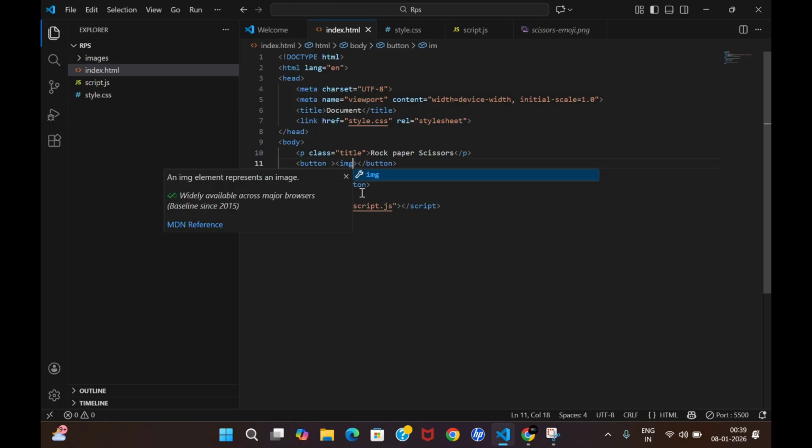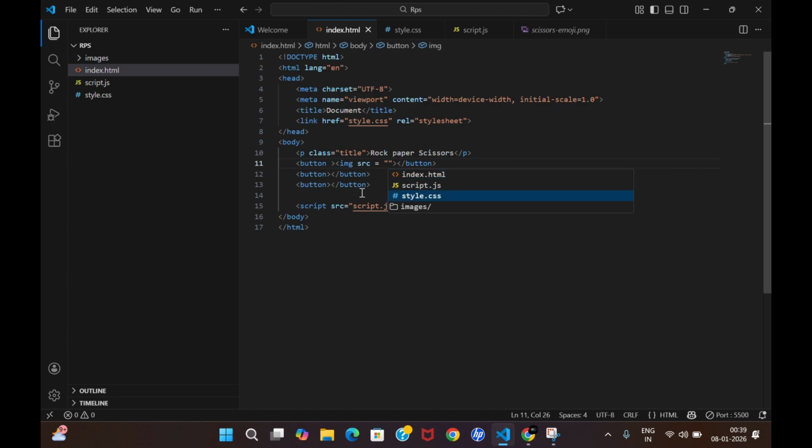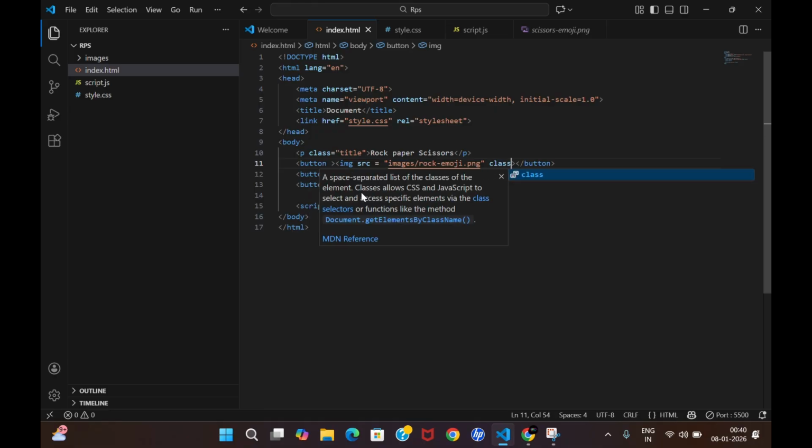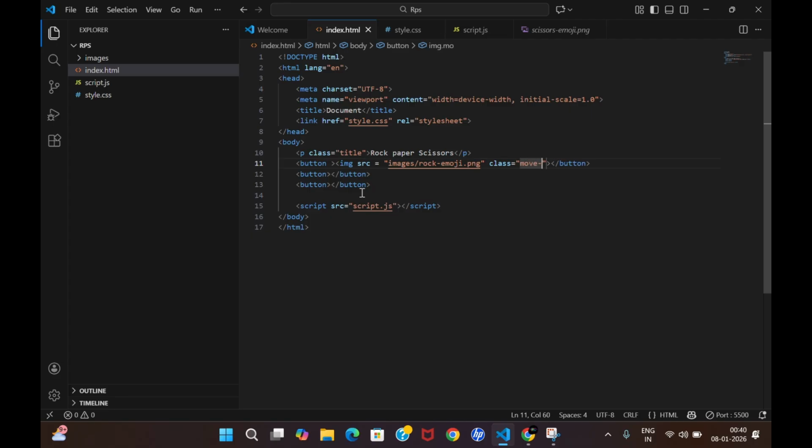So we can write img src, and what would be the image source? We have to go into the folder. Now let me say the first button will be rock, so I will click rock. That means that image I have to integrate here. And again, everything must have a class, so let me give it the class move-icon. This is how the same thing would work for paper and for scissors, right?